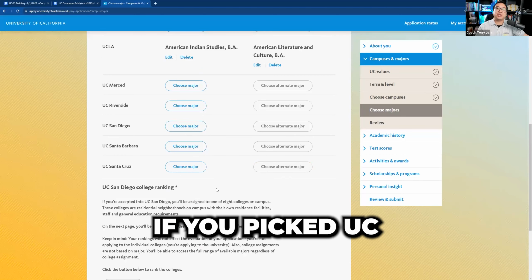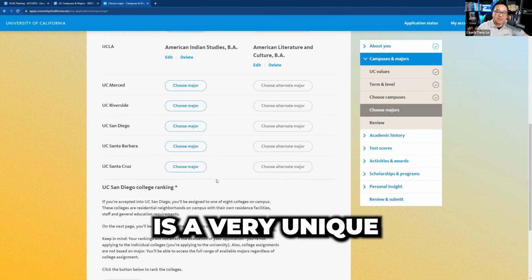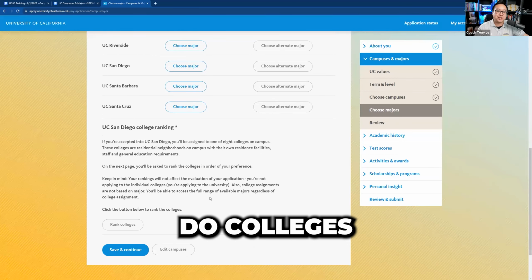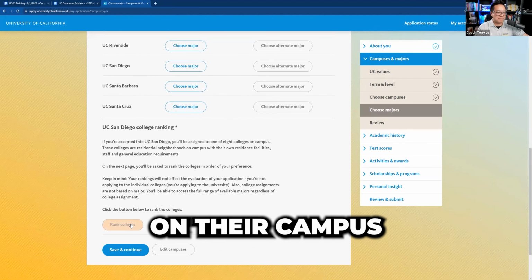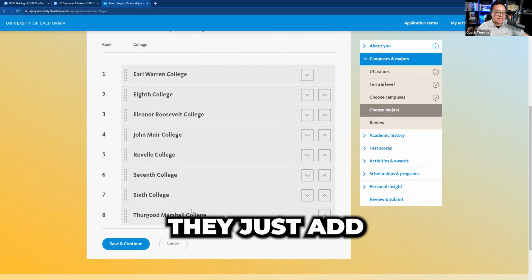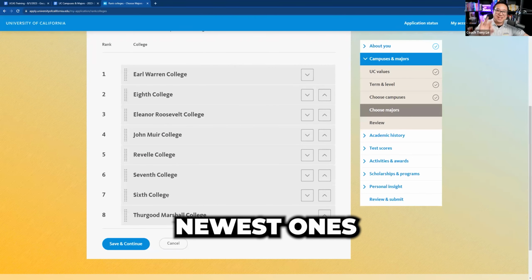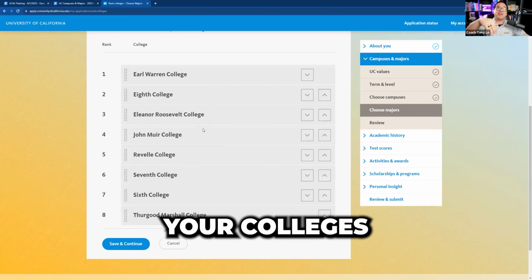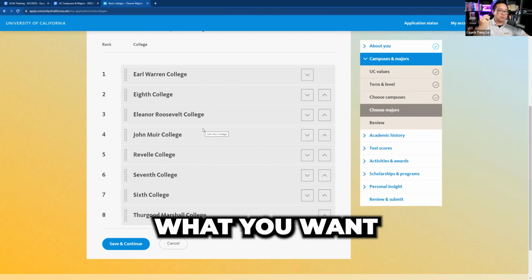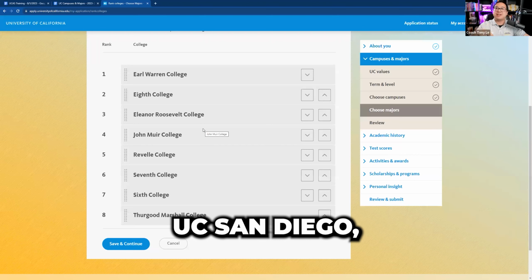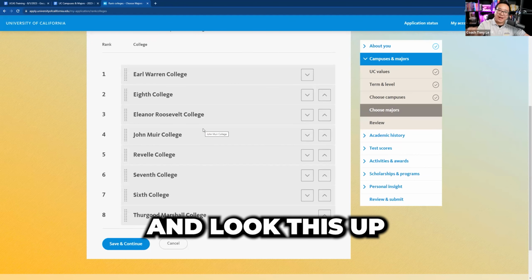UC San Diego is a very unique school, right? They actually do colleges on their campus. So you go ahead and click rank colleges. They just added the newest college. I think the 8th college is the newest college. The 3 newest ones are called 6th, 7th, and 8th. You rank your colleges based on what you want. Again, if you're interested in UC San Diego, I'm sure you know about this. If not, go ahead and look this up.